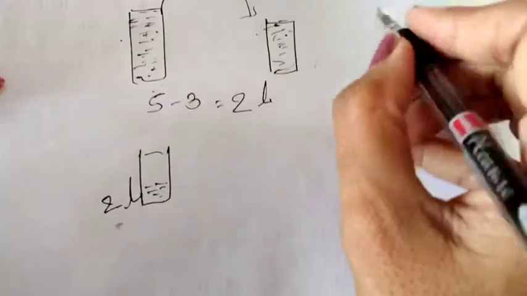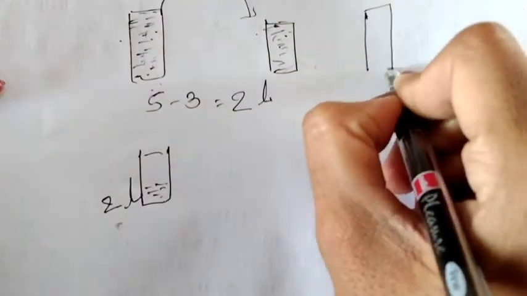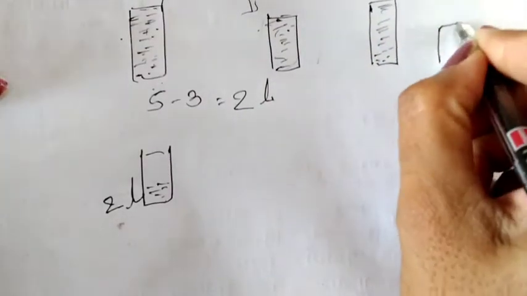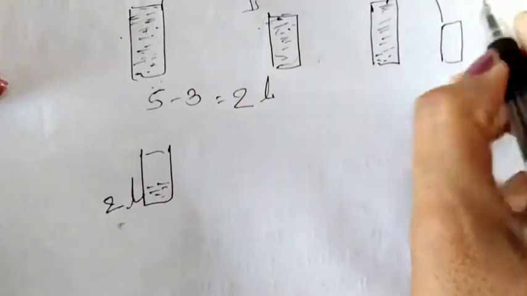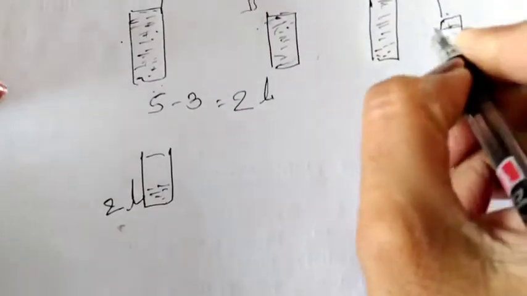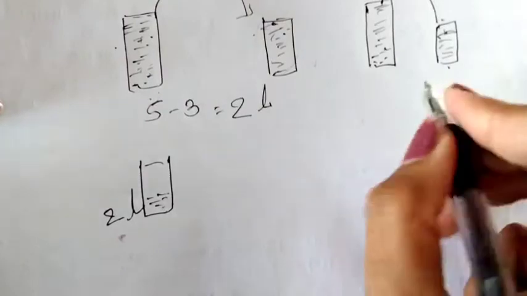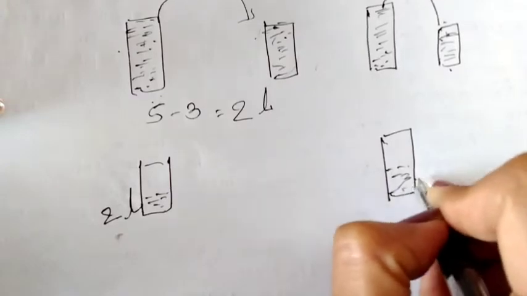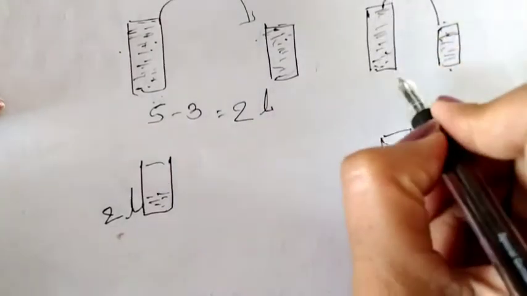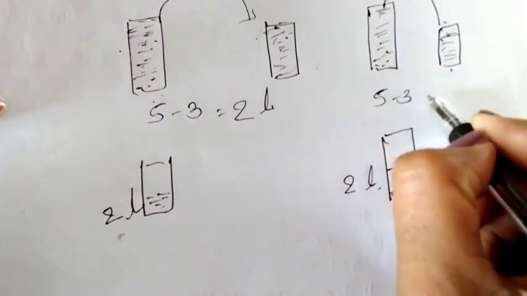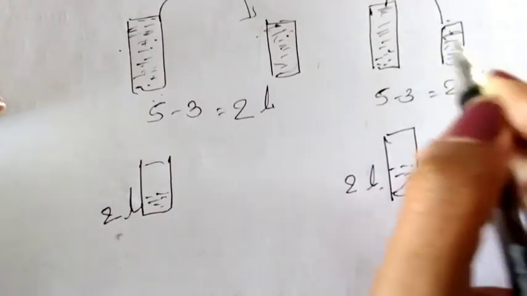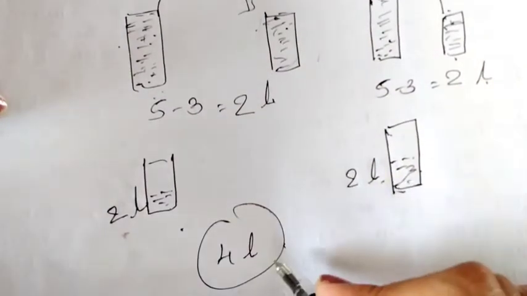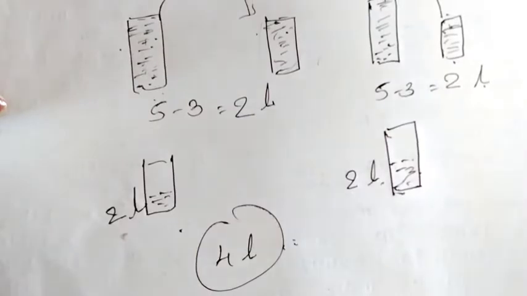Once again we will do the same thing with this. We will take the 5 liter container. Then we'll pour 3 liter from that. So out of 5 liter, 3 liter has gone. Once again in that 5 liter container, how much will remain? 2 liter. Same thing twice we will do. Out of 5, 3 has gone. So how much remains? 2 liter. So 2 liter and 2 liter. So 4 liter easily we can give, exactly 4 liter.